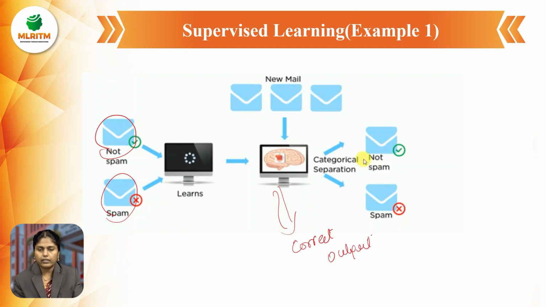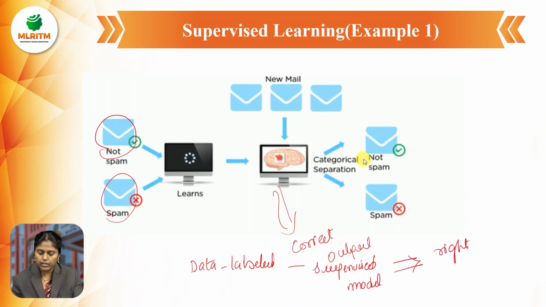First of all, the data will be there. The data will then be labeled. After labeling, it is sent into the supervised model. In the supervised model, it is going to train on that particular data. After training on the data, it is going to predict the right output. These are the steps that come under supervised learning.